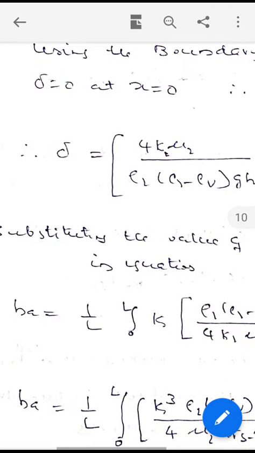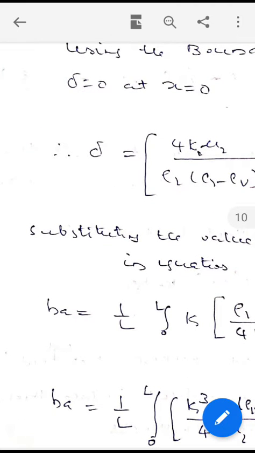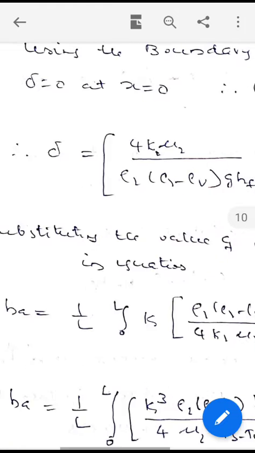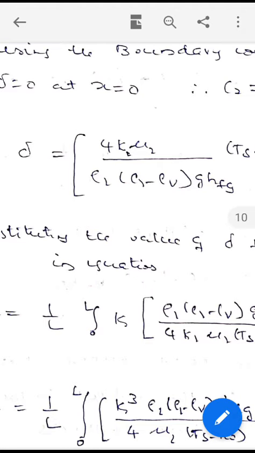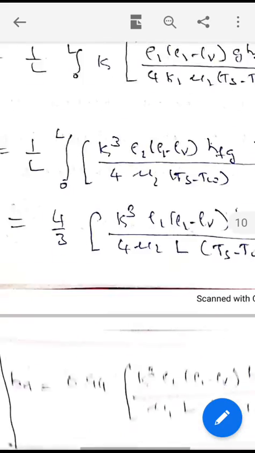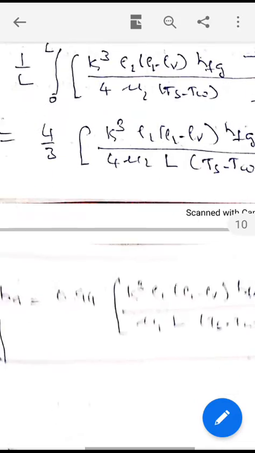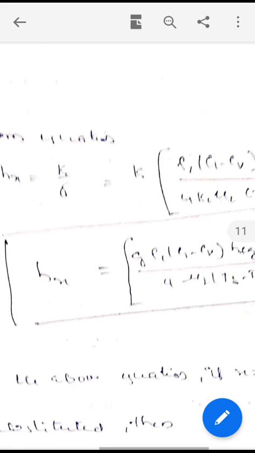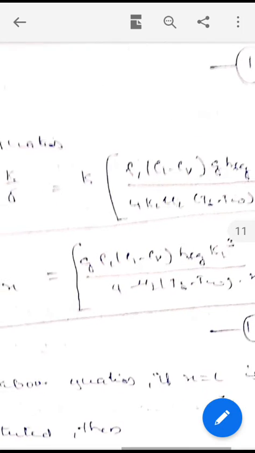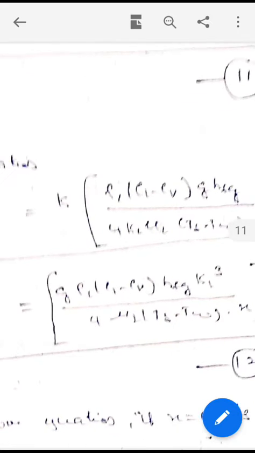Equation 10. Now I will go to the Ha. Already we have defined Ha equal to 1 by L integral from 0 to L of Hx dx, where Hx is k by delta, from equation 2. Putting the value of delta here, we will get the Ha value, the mean heat transfer coefficient. Then Hx is equal to k by delta. So putting the value of delta here, you will get Hx.